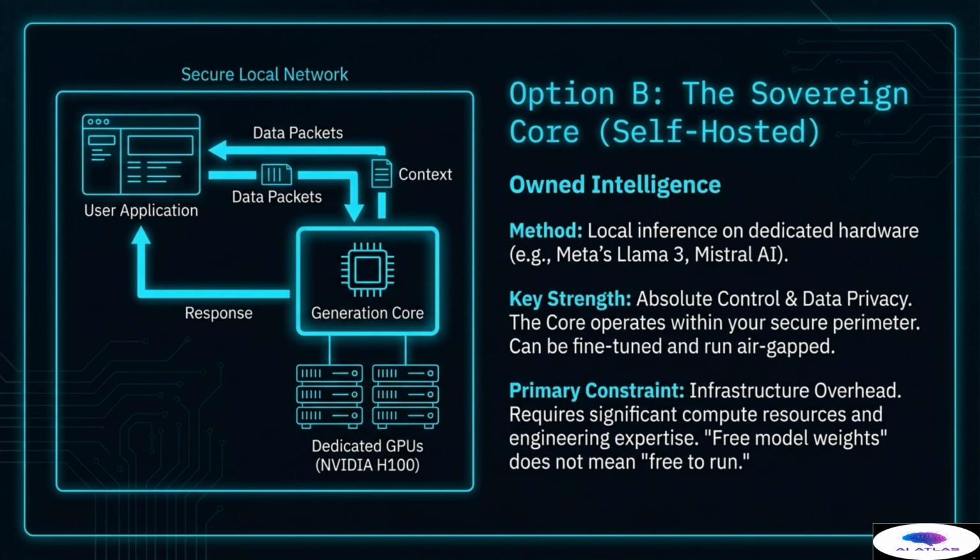Option B represents owned intelligence, the sovereign core, which is entirely self-hosted. In this configuration, the generation core operates through local inference running on dedicated specialized hardware, such as on-premises servers equipped with high-performance dedicated GPUs, like the NVIDIA H100. Critically, context and data packets never leave the secure local network.